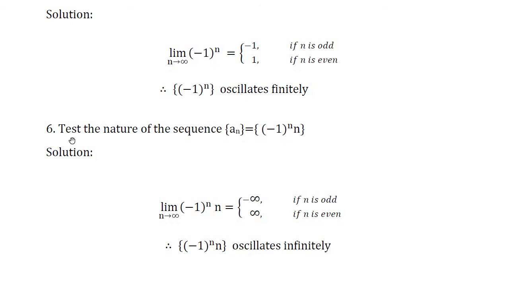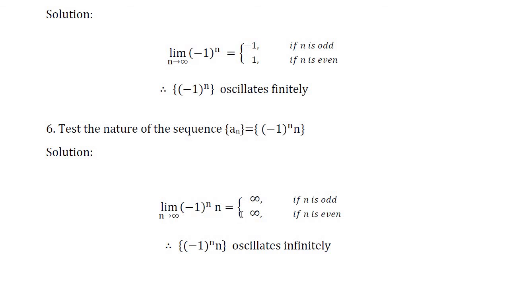Next one, test the nature of the sequence an is equal to minus 1 power n into n. So here what is an, that is nth term, minus 1 power n into n. If you apply the limit, and here also the value of minus 1 power n depends on n. Suppose if n is odd number, minus 1 to the power of odd number is minus 1.